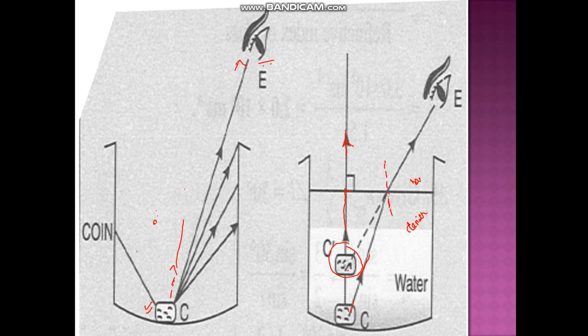So, just see the difference in the position of the eye. To see the coin when the water is not there, your position of eye is at this place, and when you pour water in the container, then your eye is lowered down. You can very easily observe the coin. You don't have to raise your eyes so high.